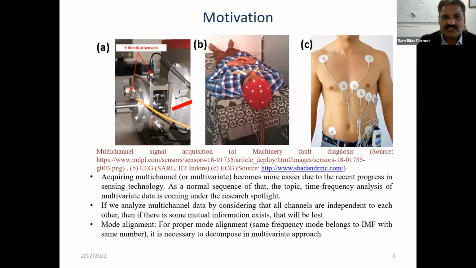And due to that, a new topic of research, time frequency analysis of multivariate signals, is coming up in the literature. If you analyze a multi-channel signal by considering all channels, then we can preserve the mutual information between the individual signals, and the mode alignment property can also be preserved. If you don't use multi-channel processing, then different channels will have a different number of components or different number of functions, like intrinsic mode functions, that we use for signal representation. That we will see in the coming slides.